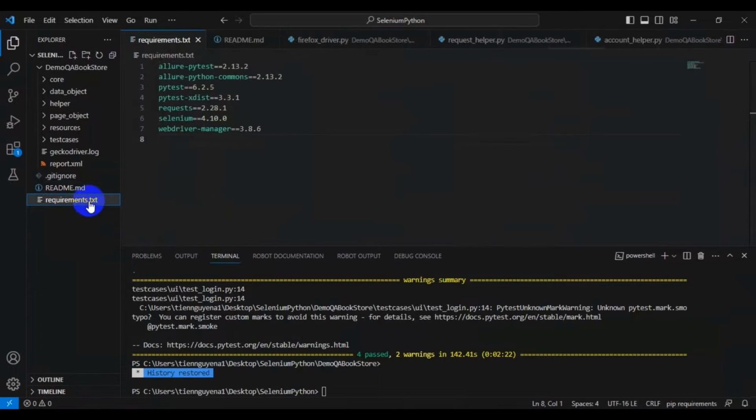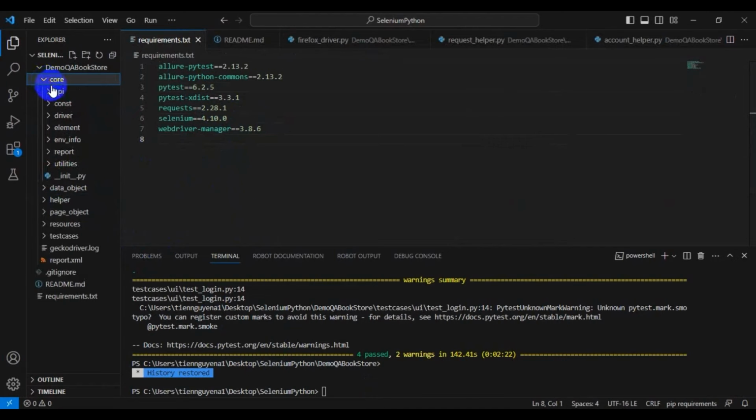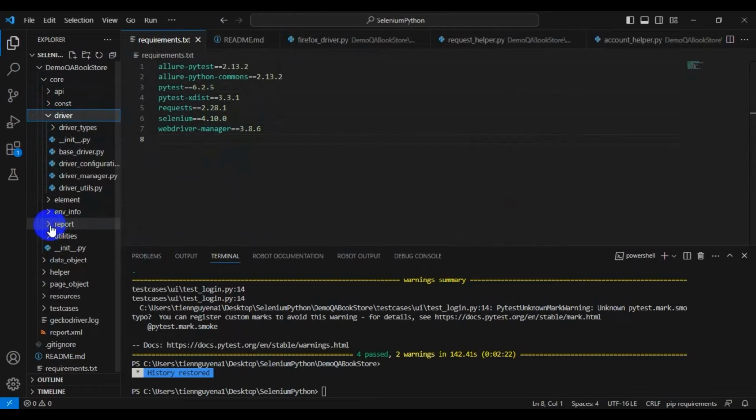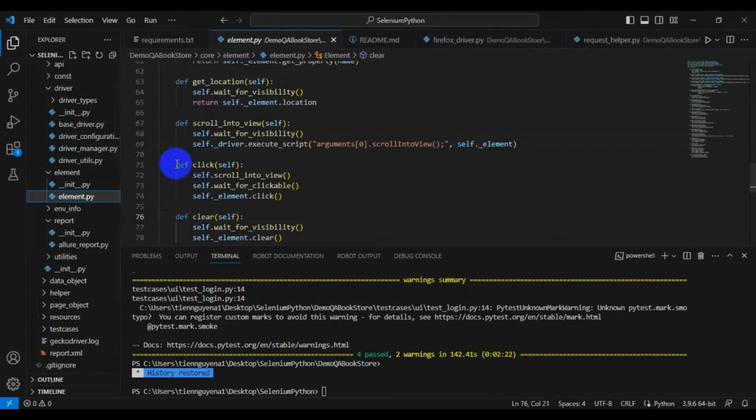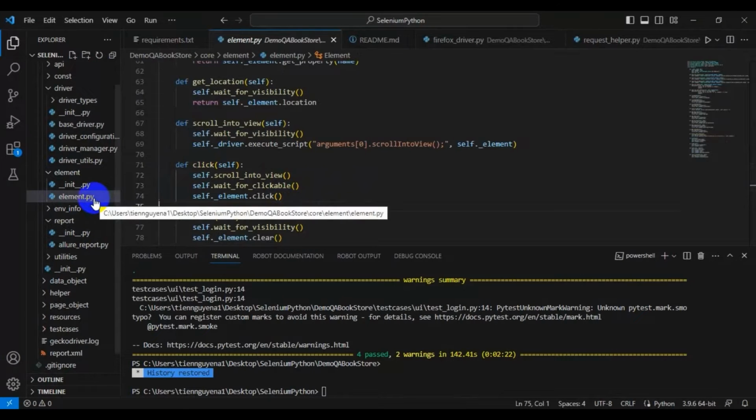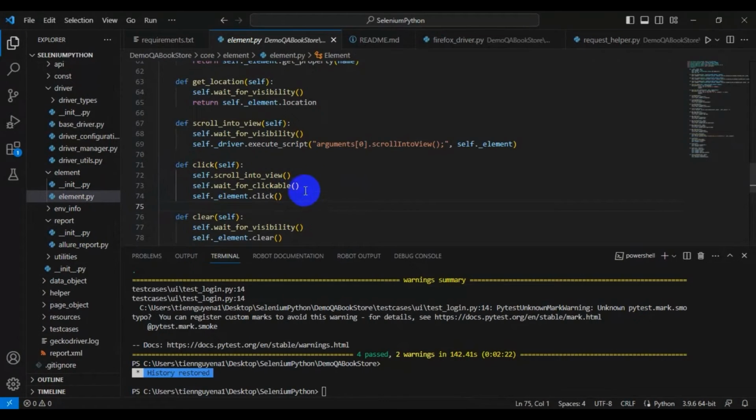We define dependency packages in requirements.txt file. Core folder contains the core functions of this project. In this folder, we implement the function related to initialize WebDriver, integrate with Allure report or wrap functions related to WebDriver. For example, in element file, we'll create the function for clicking on the web element. In this function, we will wait for element to be clickable before clicking instead of clicking immediately. Thanks to this, users don't need to handle waiting in their script, and the test script will be more stable.